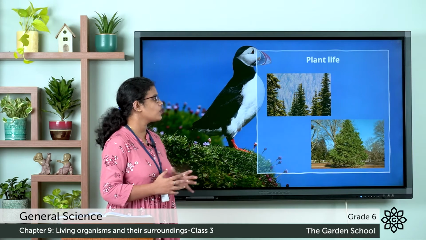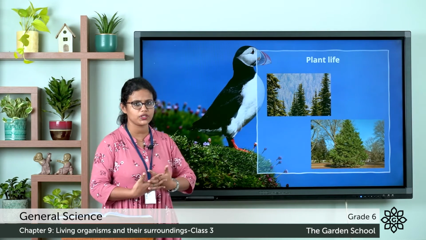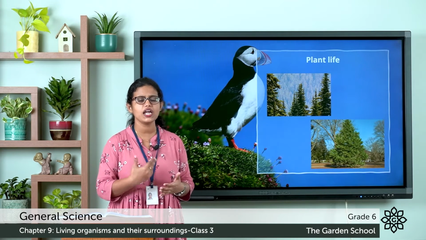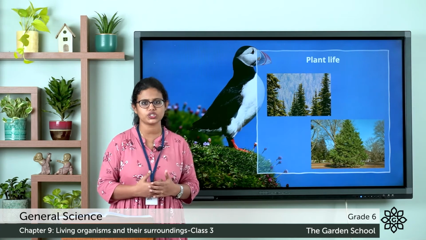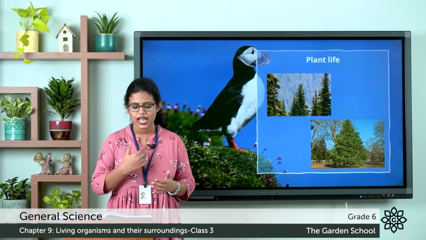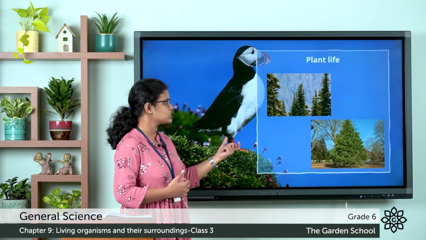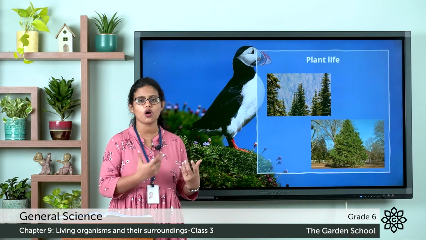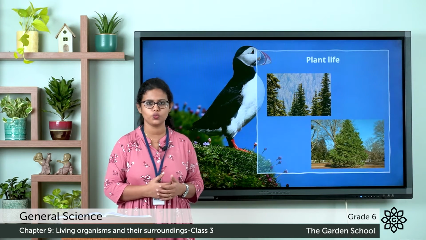And they have a pointed triangular shape. As you can see in this picture, the coniferous plants that grow in the high altitude region have a pointed triangular shape. This special feature helps them to shed away heavy snow.